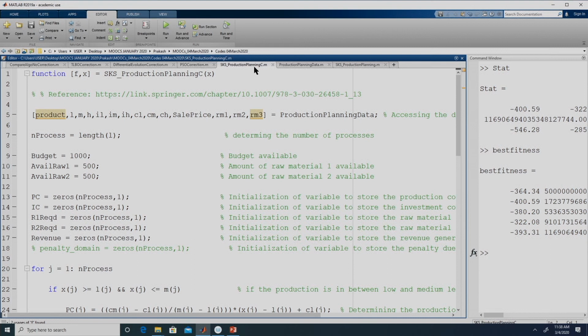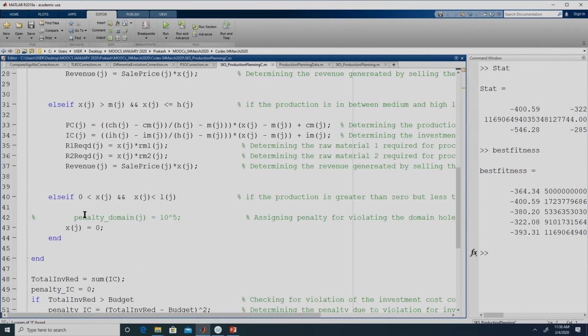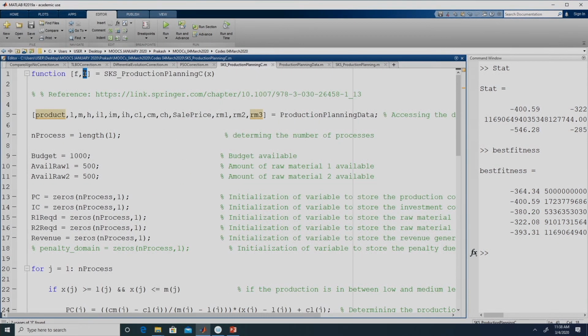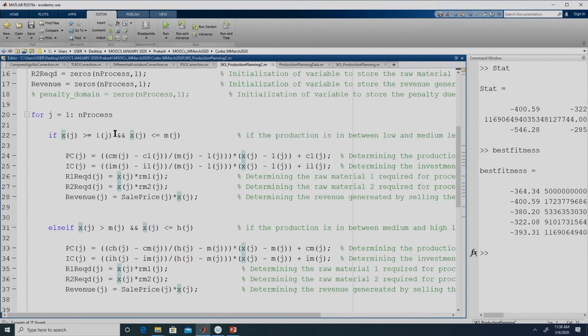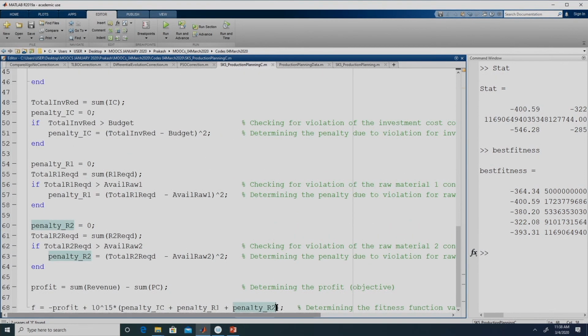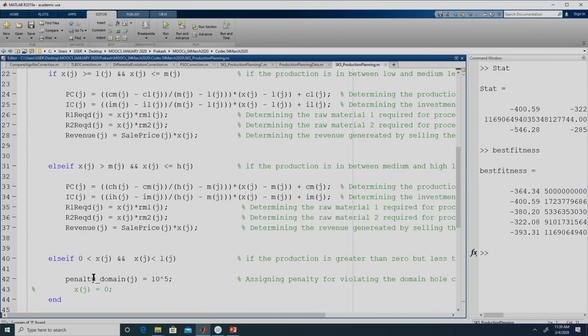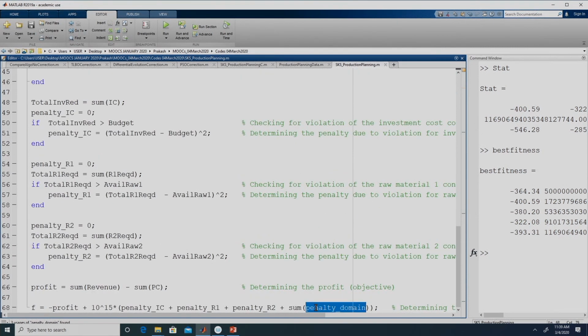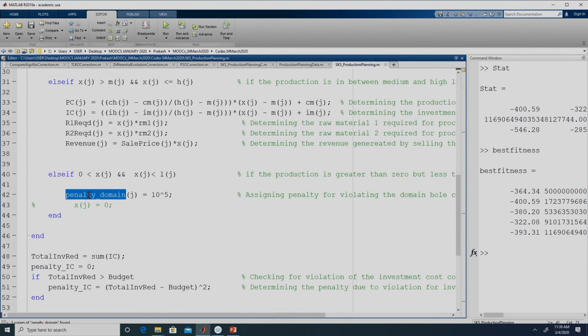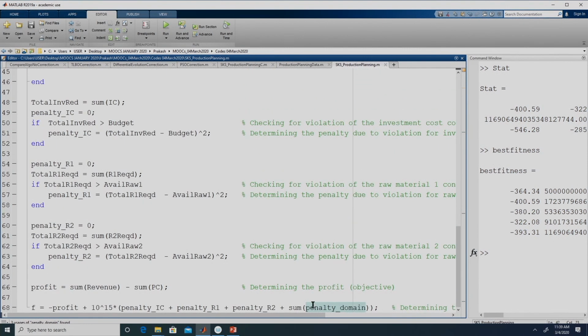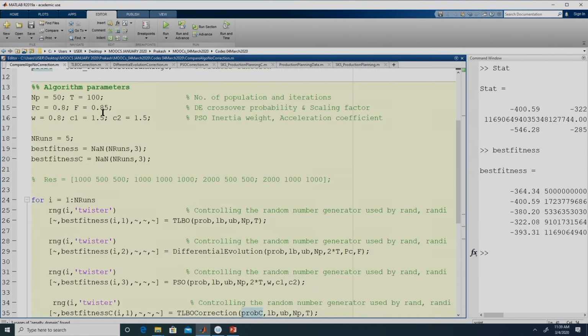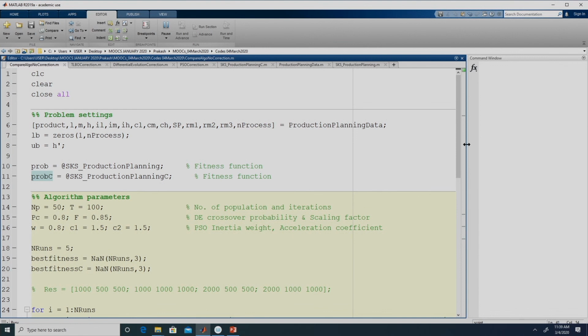Over here in this SKS underscore production planning C, we employ the correction approach, right, no penalty is being assigned and the variable value is converted to 0, and that set of modified decision variables is passed back to the algorithm, and we do not have any penalty over here. Whereas this production planning is the same file which we have been using in the previous session, right. So, we assign a penalty over here and we add the penalty. This is the violation with respect to every decision variable; we sum it up and add it to the total fitness function, right. So, now if we execute this, let us see if we are able to execute it without any error.